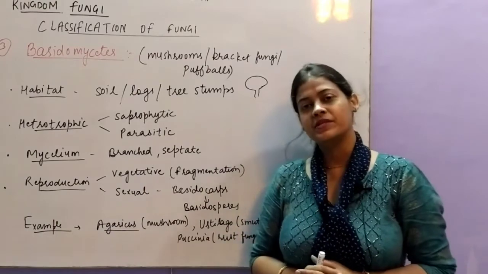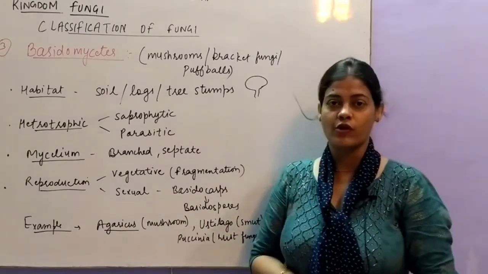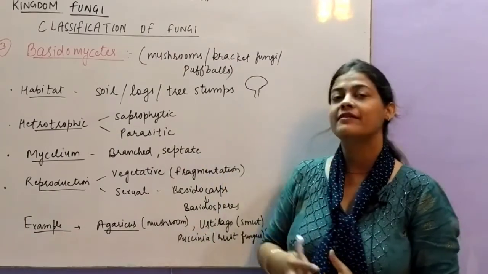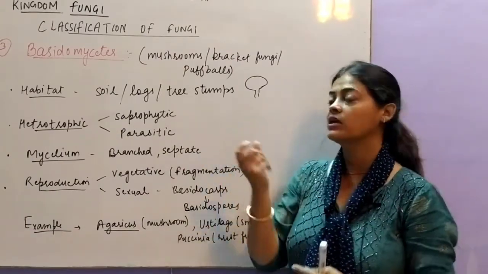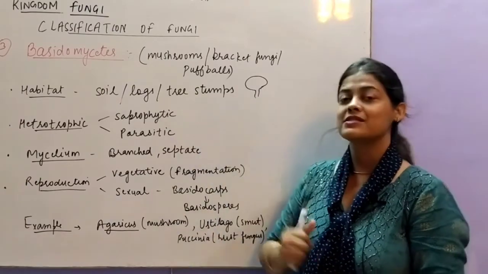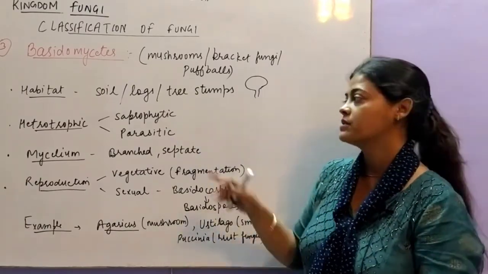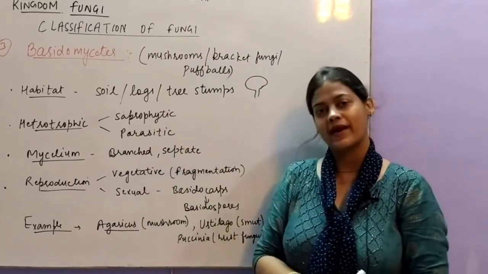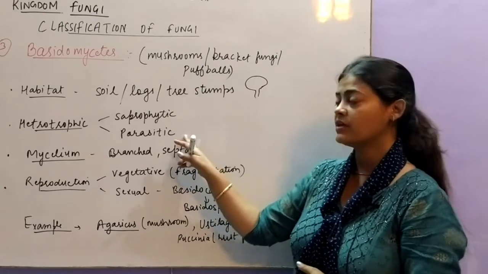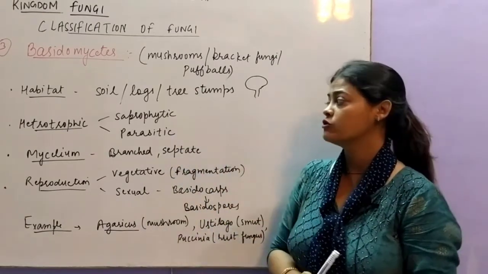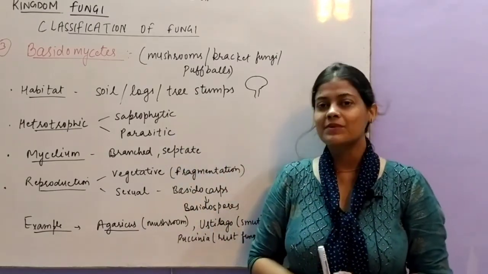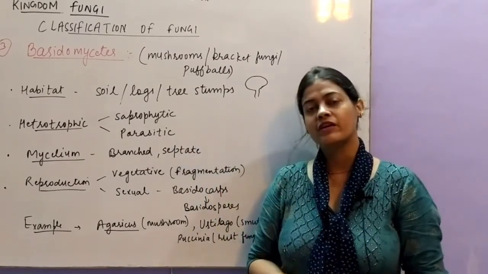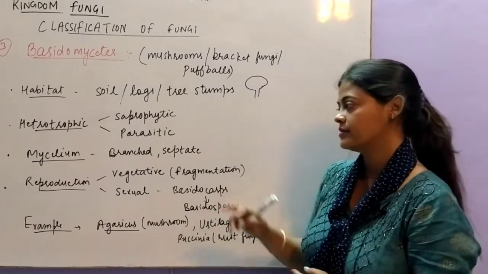If you look at the habitat, they are generally found in moist soil, in logs, wood logs, and tree stumps. You must have seen mushrooms growing like this in some places. So this is the habitat of such basidiocarps. Mode of nutrition is heterotrophic as usual, saprophytic or parasitic, both they can show. Parasitic basidiomycetes may cause some diseases in plants as well as in animals, in humans also, and saprophytic when they grow on dead organic matter.